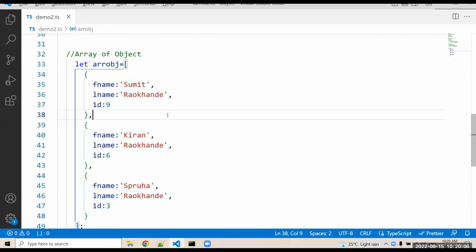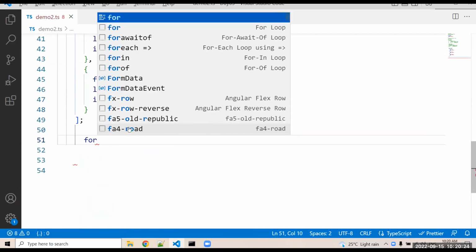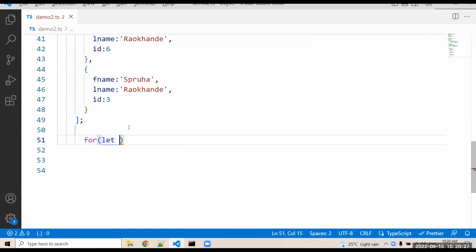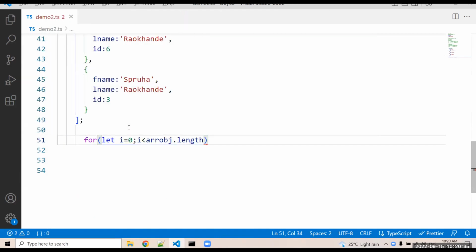If you display only particular data, then with the help of the index you can access that particular object's data. But if you want to render or display all data to the end user, for that we use a for loop. We simply write let i = 0, then i less than arrObj.length, then i plus plus, curly bracket. Inside that we use console.log, meaning I want to print the data. If you want to perform any operation, for that you also use a for loop.